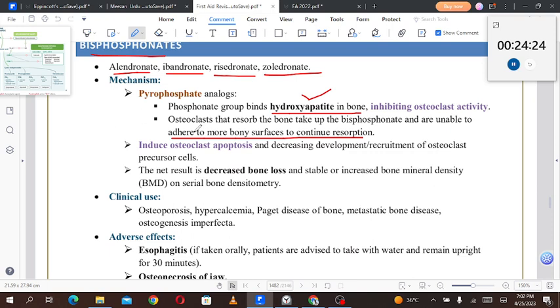The mechanism is that the phosphate group binds to the hydroxyapatite in the bone, inhibiting the osteoclast activity. Osteoclasts that resolve the bone take up the bisphosphonates and are unable to adhere to the bony surfaces to continue the resorption, inducing osteoclast apoptosis and decreasing recruitment of the osteoclast precursor cells. The net result is decreased bone loss and stable or increased bone mineral density, BMD, on serial bone densitometry.